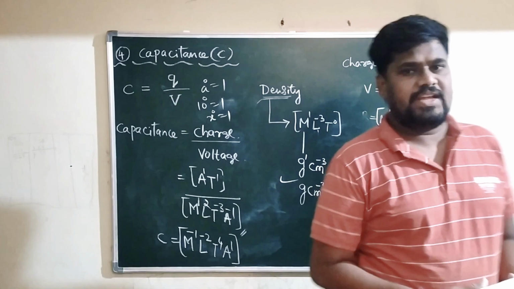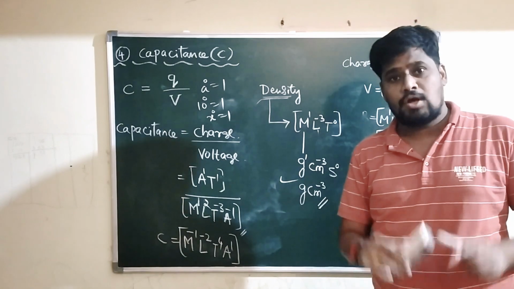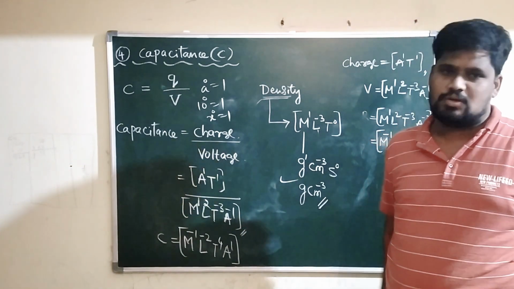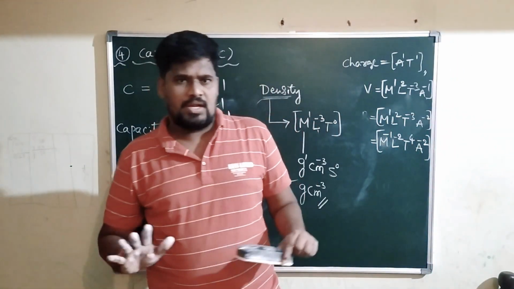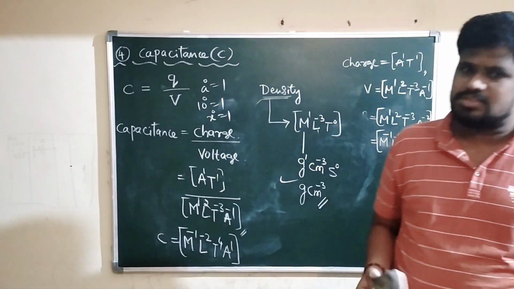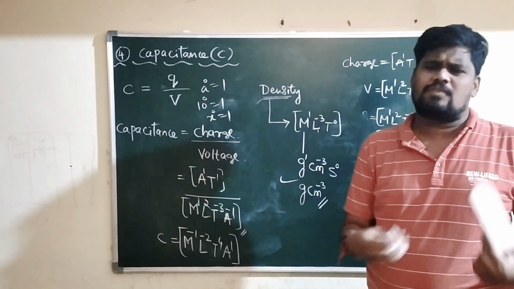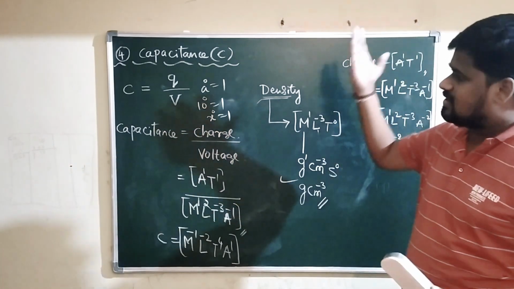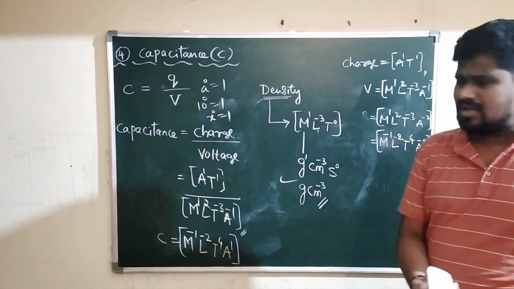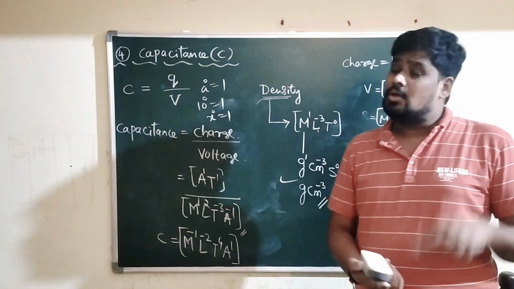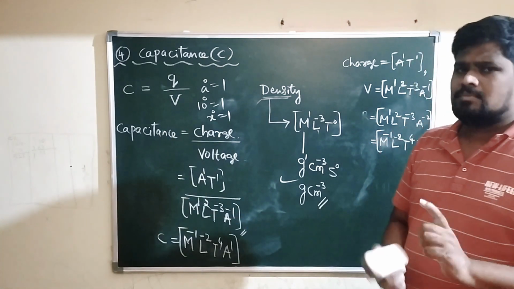You refer to any of the textbooks. In that textbook, they don't show the detailed calculation or determination of the dimensional formula of any physical quantity. In whichever textbook you take, they don't show how to derive or obtain the dimensional formula. They write it directly. So when it is written directly, most of the students will get confused. How will one get such a dimensional formula? Dimensional formula is not something to memorize. You should know how to obtain the dimensional formula with the help of some formula.